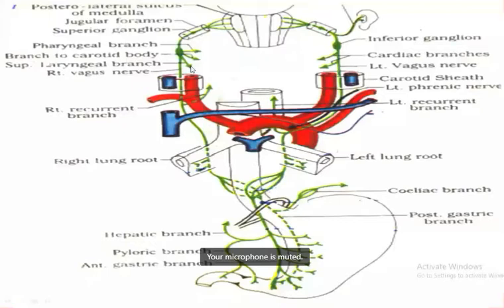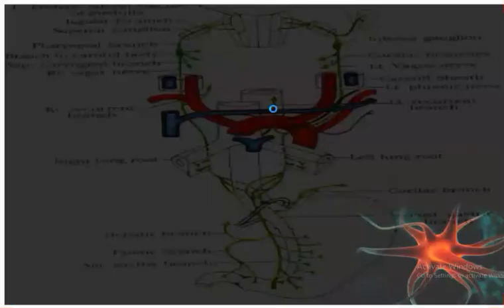Now next, in the case of the thorax, we have the cardiac branch, the pulmonary branch, and the left recurrent laryngeal branch. So these all are the branches. I'll show you. Okay, this is Arnold's nerve, and the superior pharyngeal.